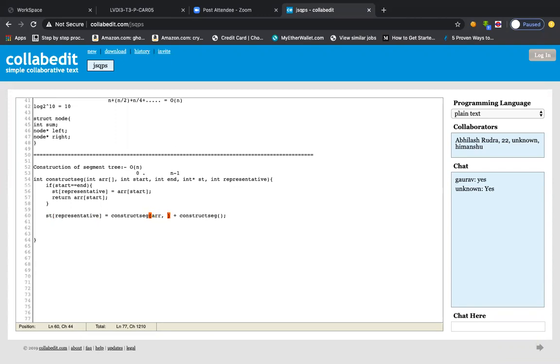The array will be the array, of course. Then what is the second parameter? The second parameter is the start, so start will be start. We'll be dividing it into 2 parts: from start to the mid element, and then from mid plus 1 to the end element. This is how we do it when we divide. So the start element will be start only, and for the mid element we take start plus end minus start by 2, isn't it?